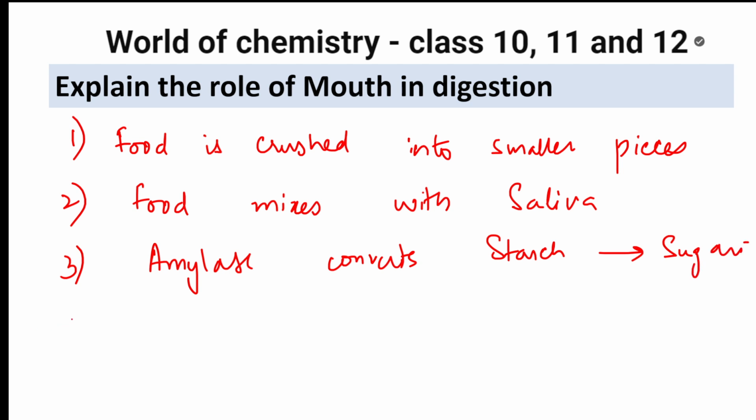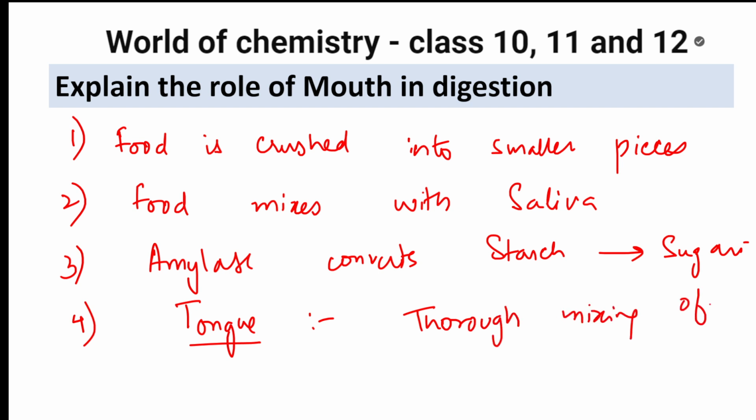Then in the mouth you also have the tongue. What does the tongue do? The tongue does thorough mixing of food with saliva, because saliva has an enzyme. It also helps push the food down and helps in swallowing.